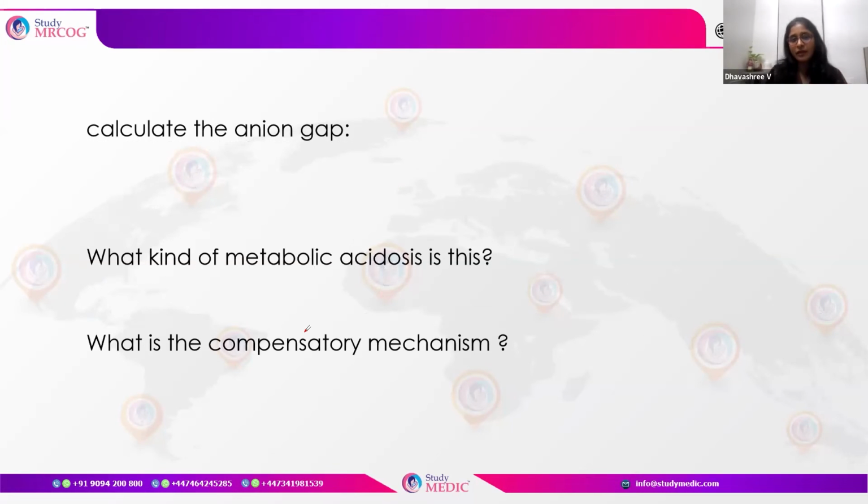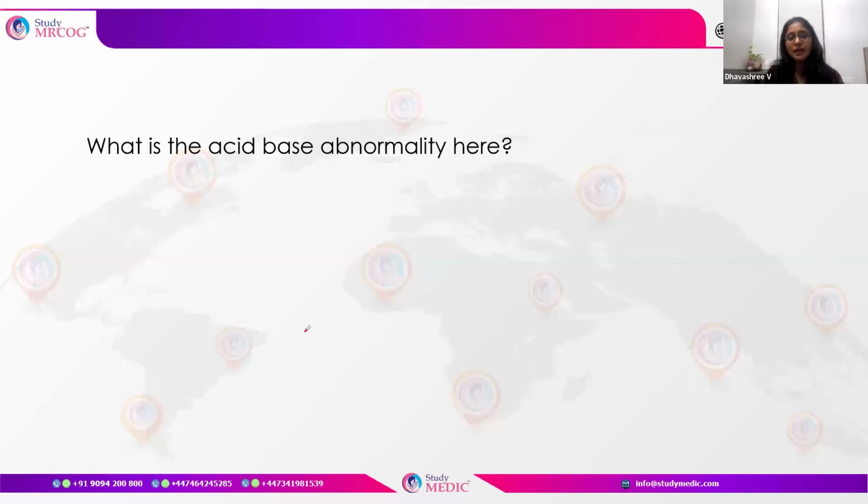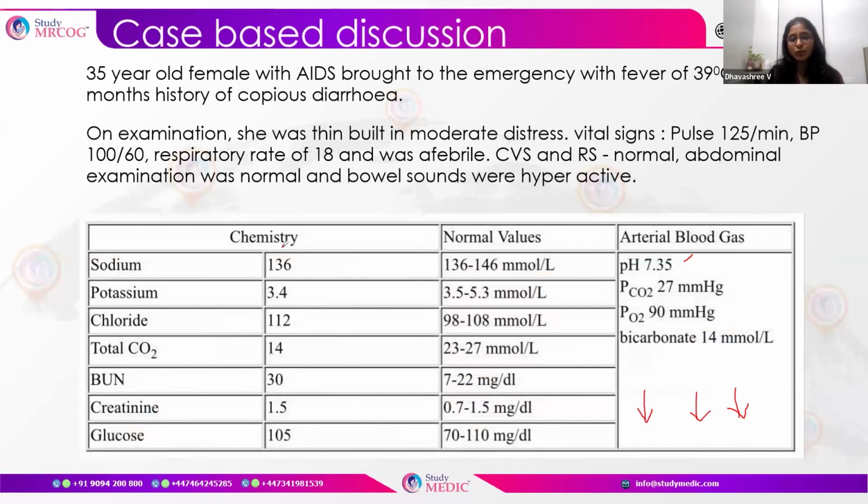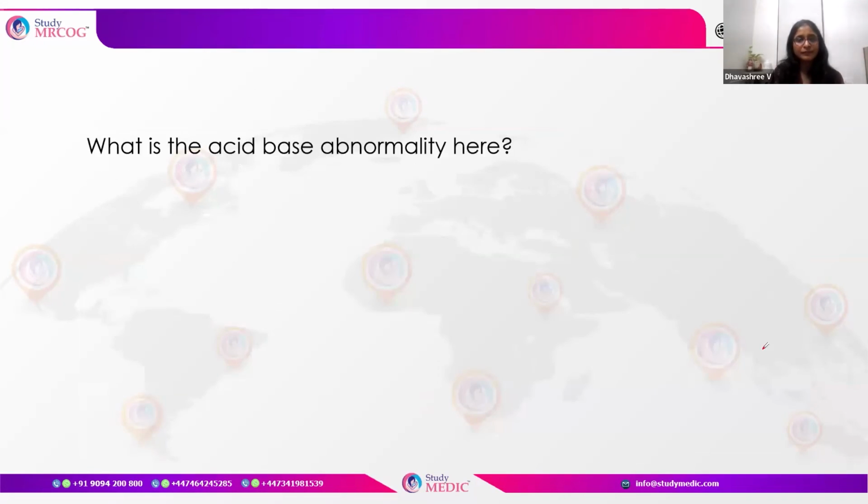So how do we calculate the anion gap? Anion gap is sodium, which is 136, minus the sum of chloride and bicarbonate. Chloride is 112 and bicarbonate is 14. So 112 plus 14 is 126.